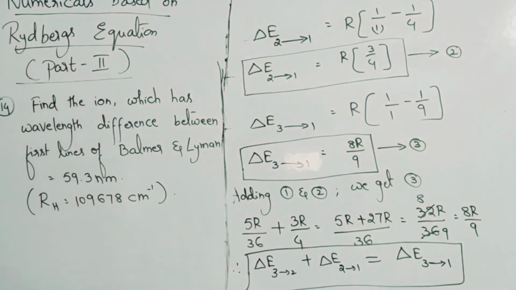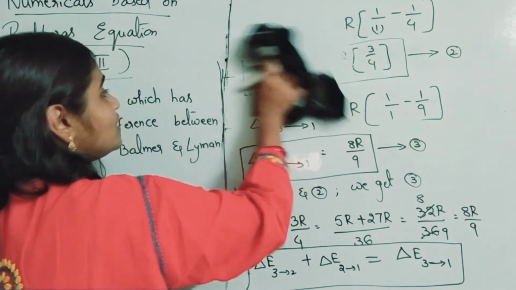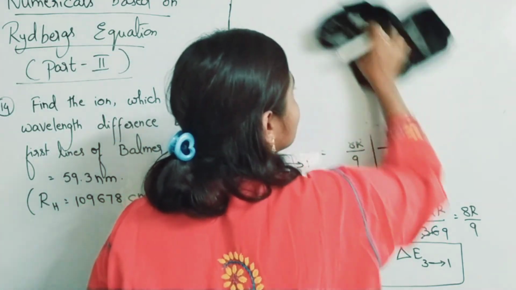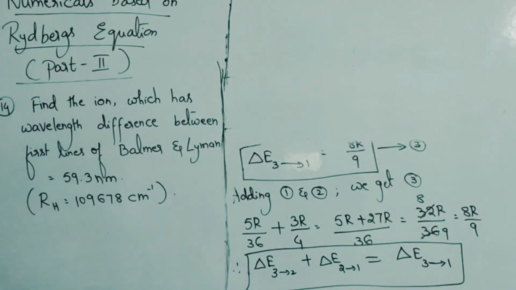See the different model sums. Let us do this numerical. Let us first find the wavelength of first line in Balmer series. First line means line of longest wavelength. Already we found this in the previous questions, so I can write directly.